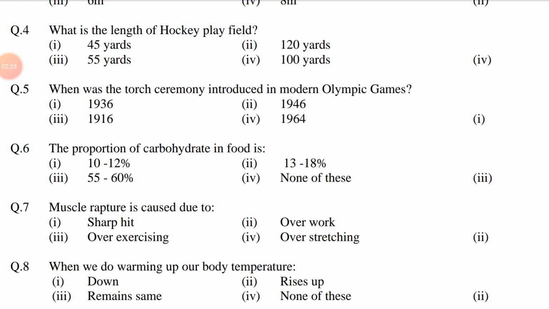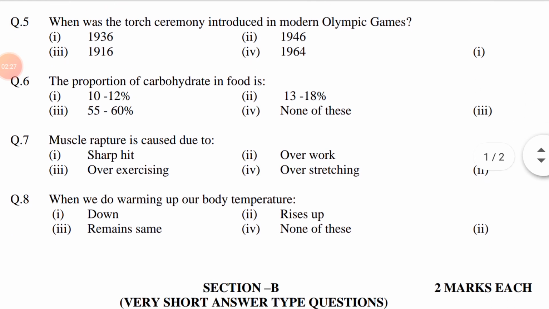Question number 5. When was the torch ceremony introduced in modern Olympic Games? Option first 1936. Second 1946. Third 1916. Fourth 1964. Answer is option first, 1936.